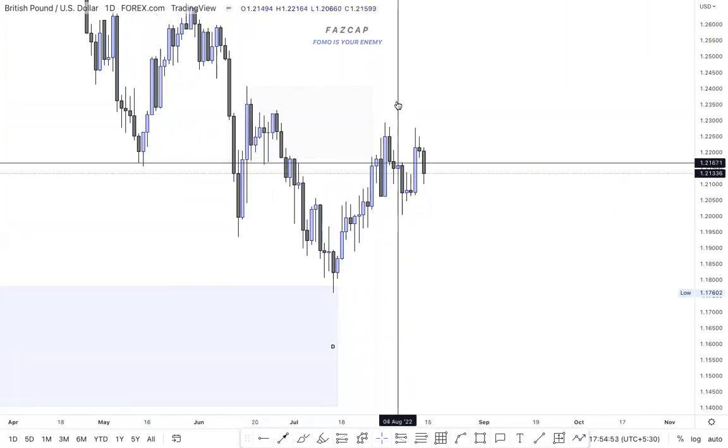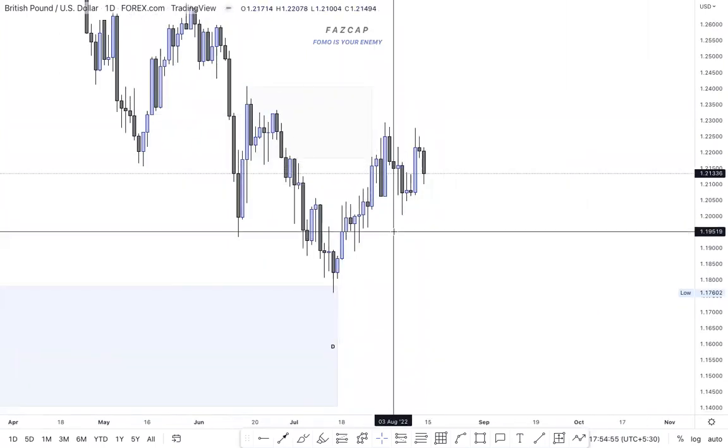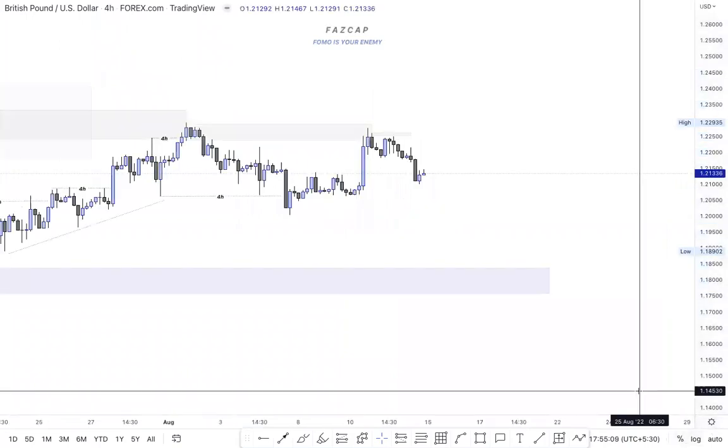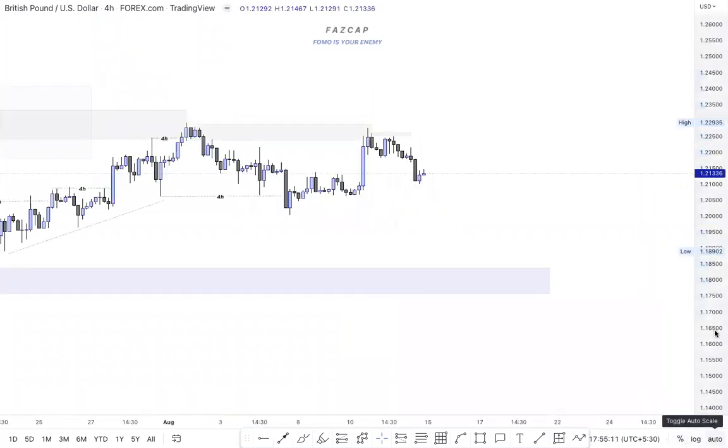So we are on the daily, we hit this POI. In the next 2 or 3 days, in this week, I believe GU will give some type of move. Okay, even in this week. I believe that, I don't know why, but let's see. Just kidding, you guys. It can happen, it might not.